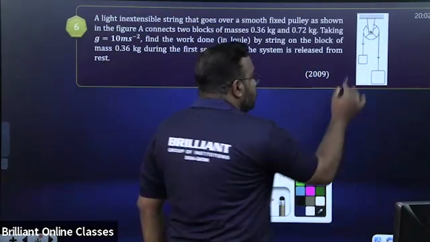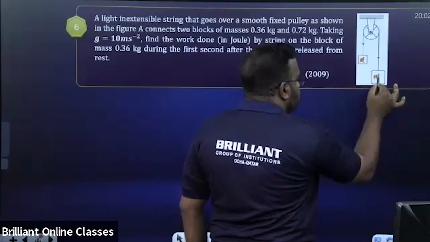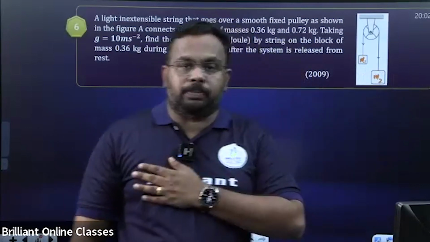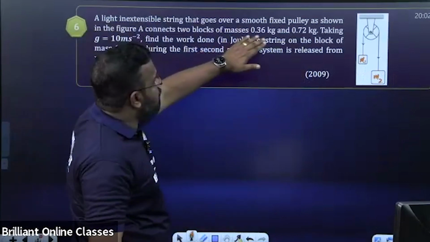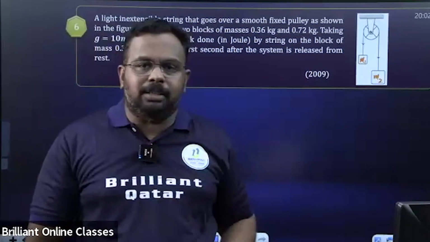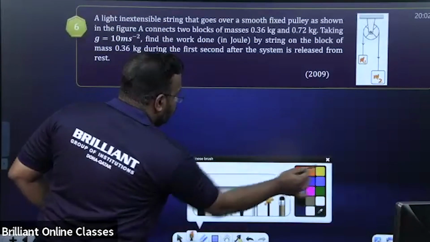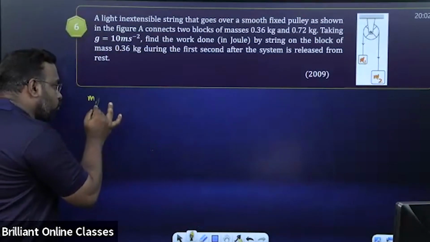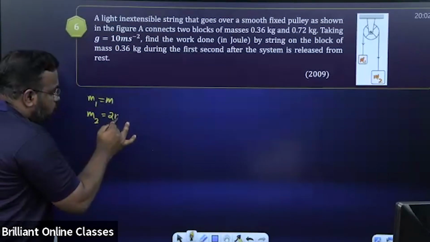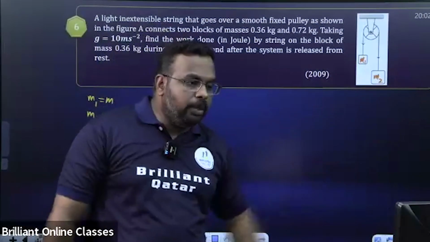So let me name this mass as M1 and this as M2. Yeah, vertical motion. Here you can see the first mass is 0.36 and the other is 0.72. So the second is exactly double the first. Yes or no? Which means, to make the calculation simple, if we take M1 as M, what is the M2 value? It is 2M, double. That M value we can substitute at the end.